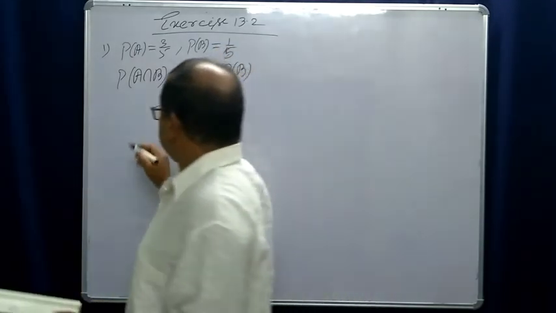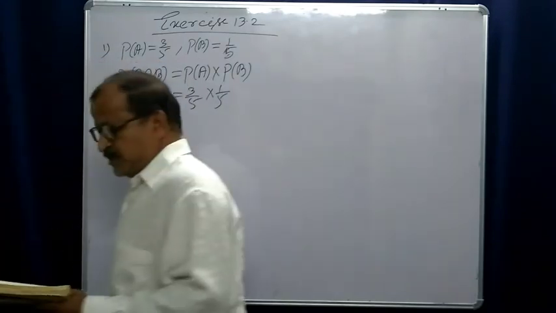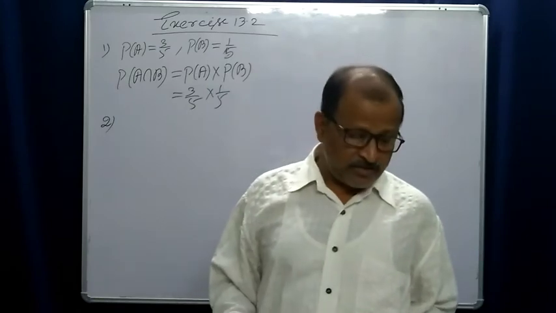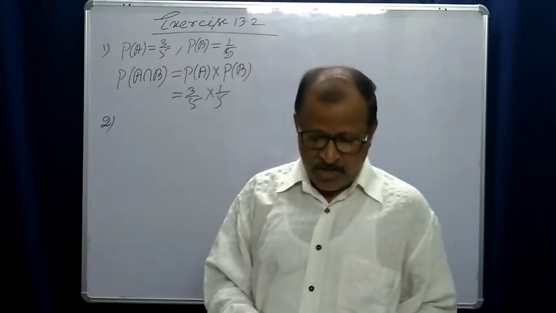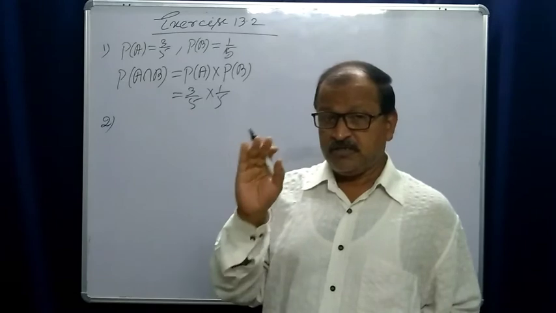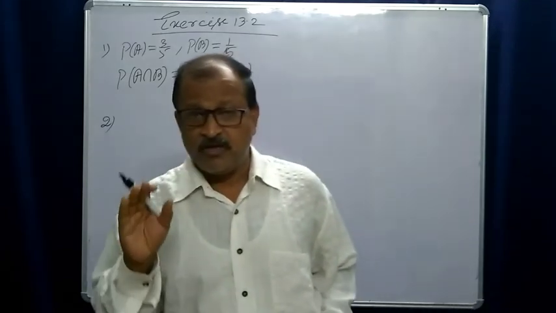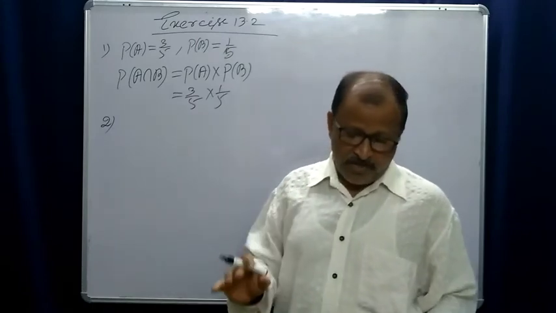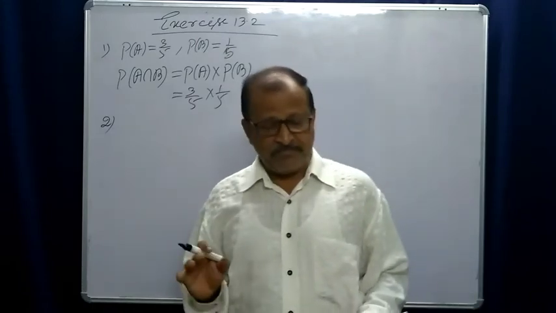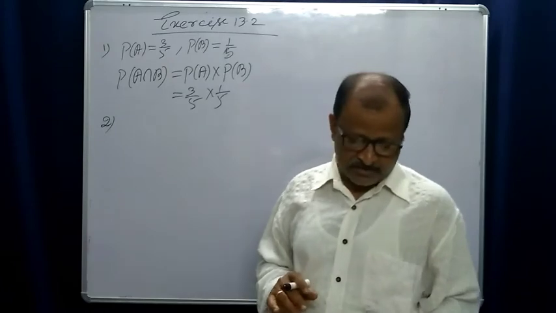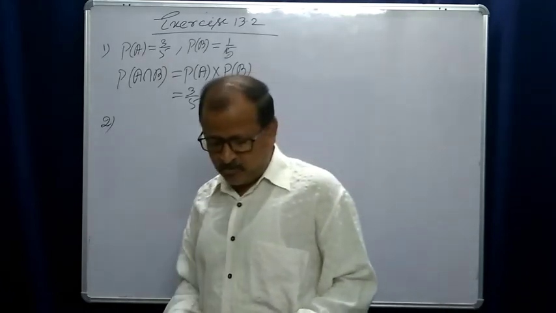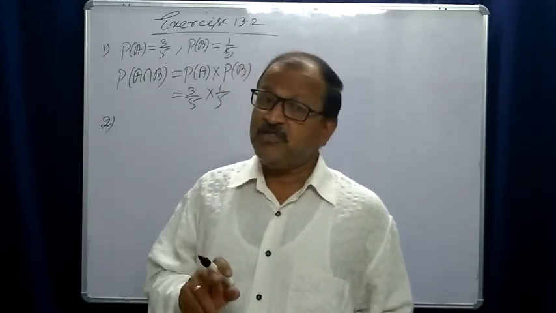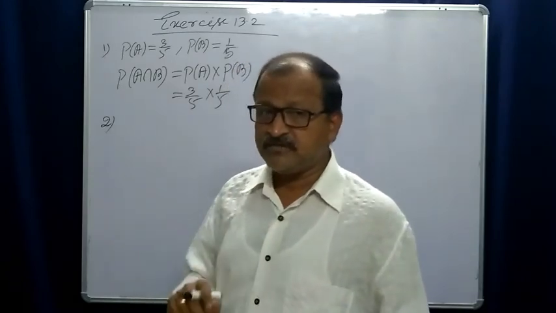Now the second question. Two cards are drawn at random and without replacement from a pack of 52 playing cards. Find the probability that both the cards are black.